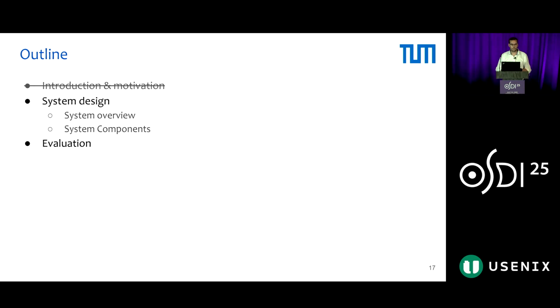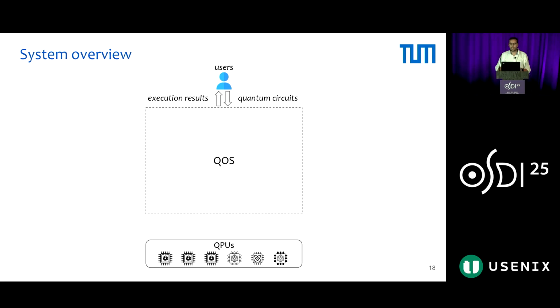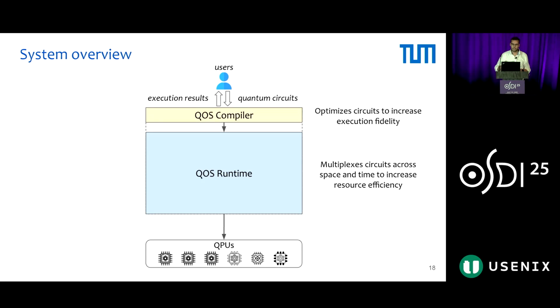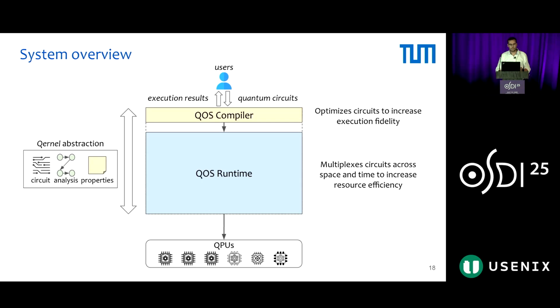Hopefully, I have motivated the need for QoS by now, so let's take a look into the system design. At a high level, users want to execute their quantum circuits on QPUs and get their execution results. QoS comprises 2 high-level components. The first is the QoS compiler that optimizes circuits to increase execution fidelity. And the second is the QoS runtime that multiplexes circuits across space and time to increase the resource efficiency. So these are the 2 high-level goals. Since QoS comprises diverse mechanisms, we need a glue that holds them together, which is the kernel abstraction that acts as a common denominator across these diverse mechanisms.